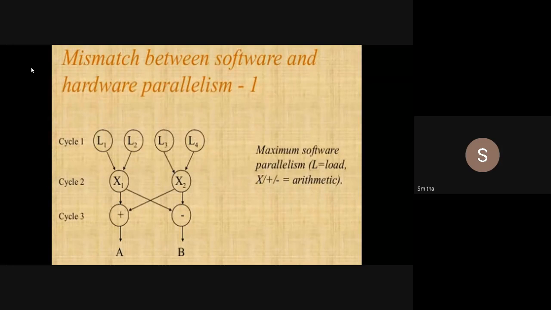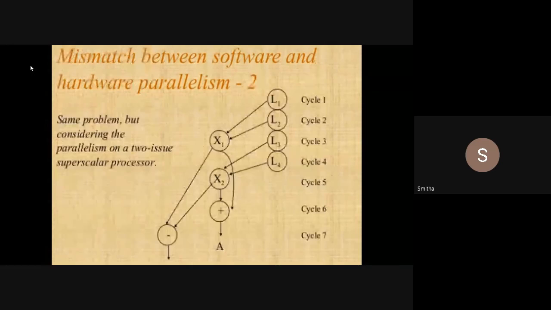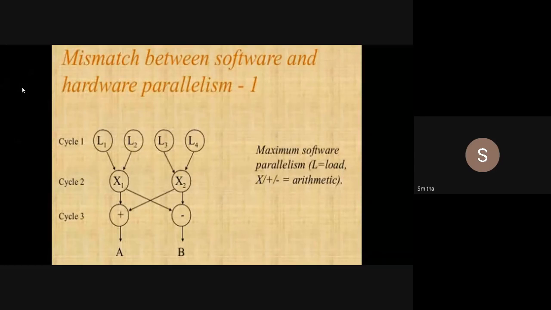And in the right part also, until I get L3 and L4, those two variables, I cannot proceed. L is nothing but a load operation here, and the plus, minus and multiply are all arithmetic instructions. Actually, here I have four load instructions in order to load four variables. Got it, students?